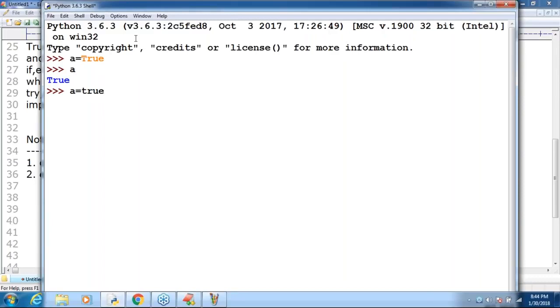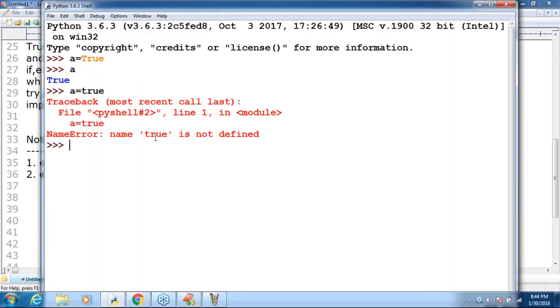Sir, the Python interpreter will give an error: name true is not defined. Like we are going to get the error, right? Clear? I hope. Not required to keep any explanation. Remember that. Next, here take a very special case, sir.